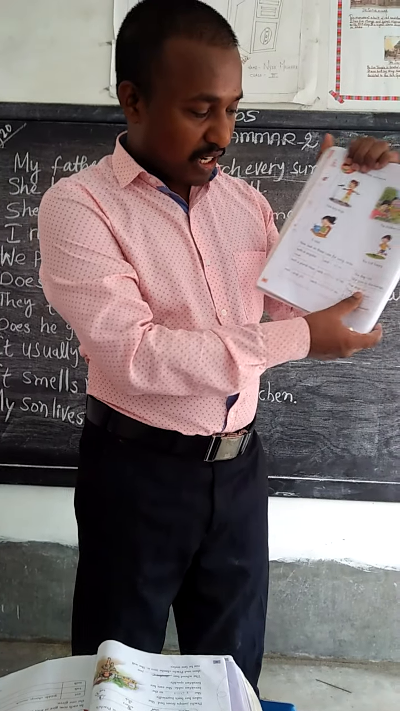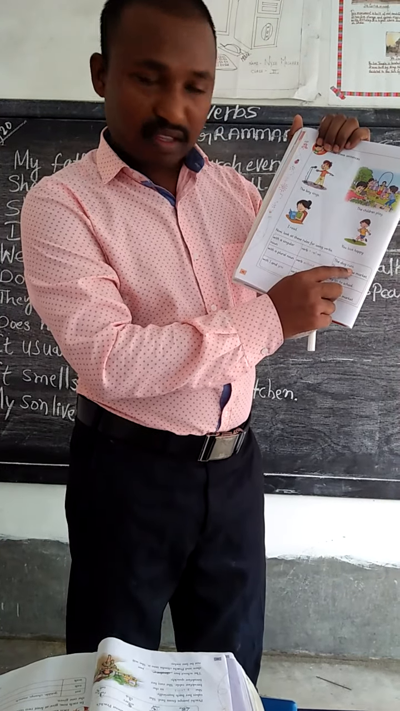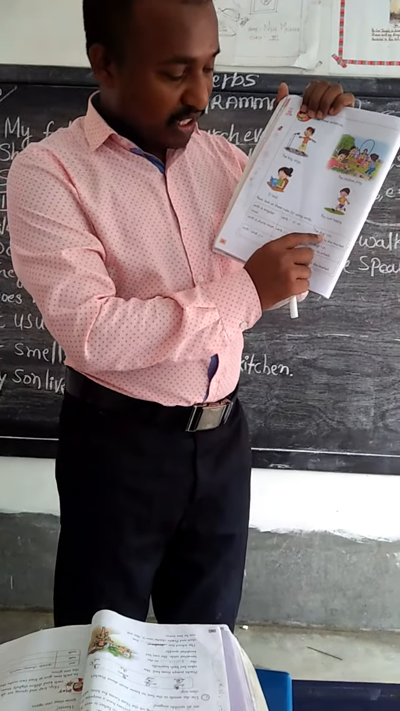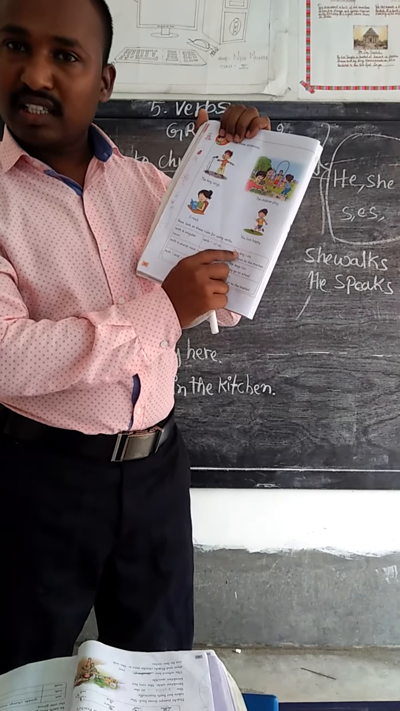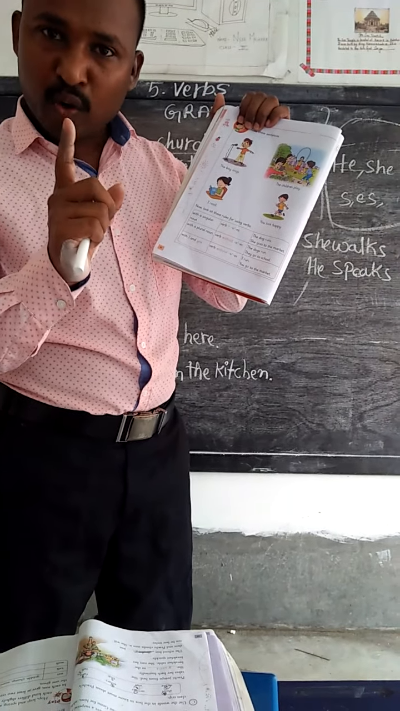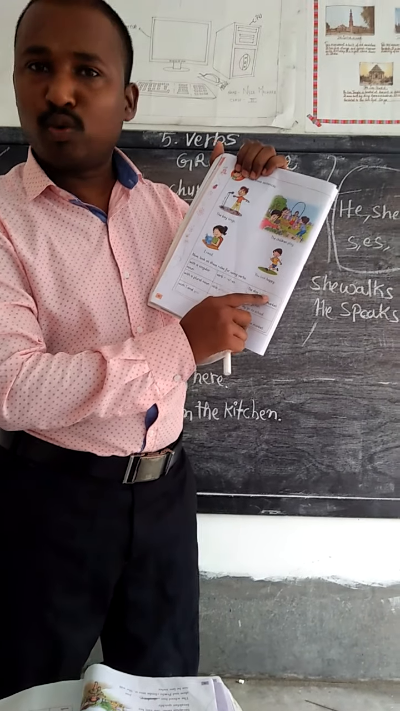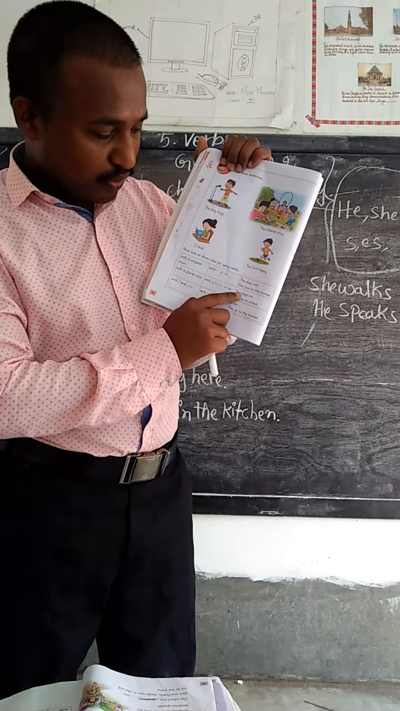Now you see this side, the dog runs. Because here, a dog is a singular noun. Only one dog is there. The action word will take s. S will be added here. So that's what you see.